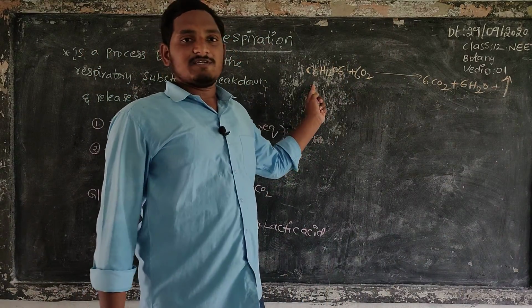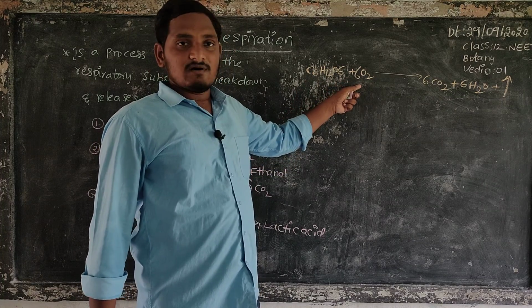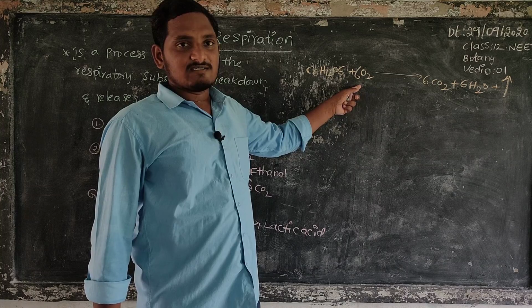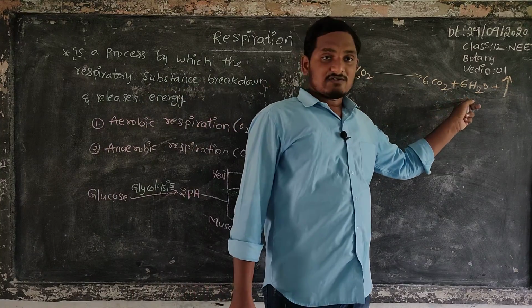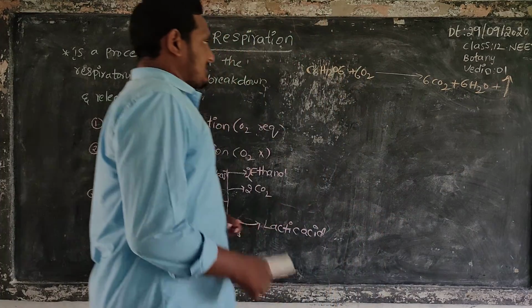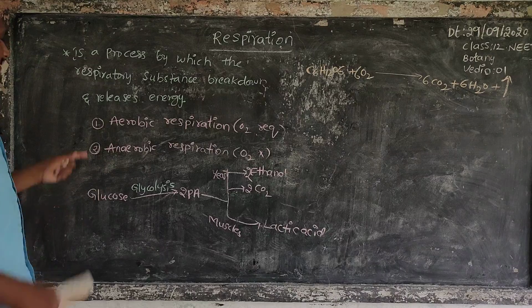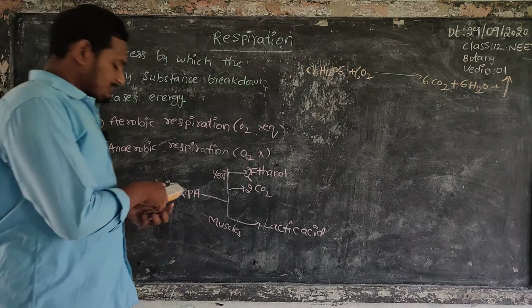This is the equation of respiration. That is respiration, with aerobic and anaerobic types.